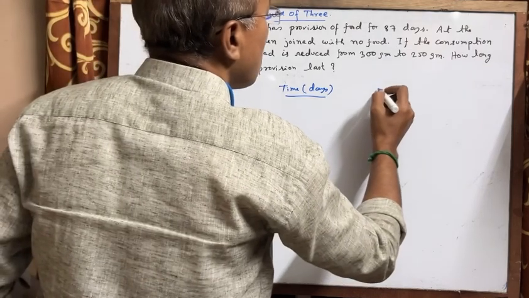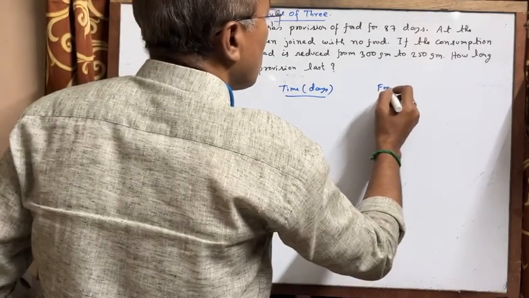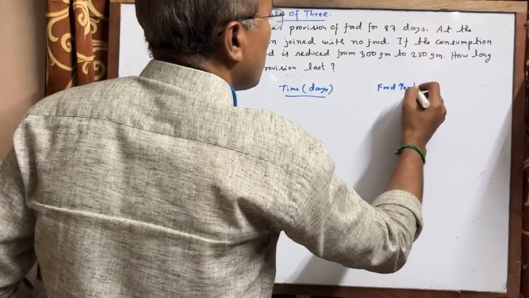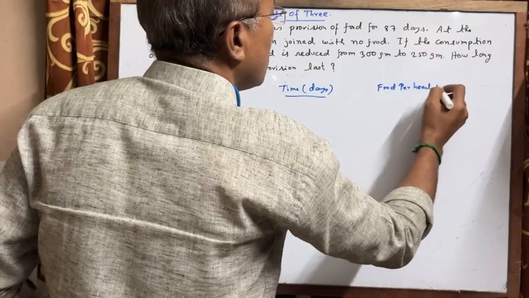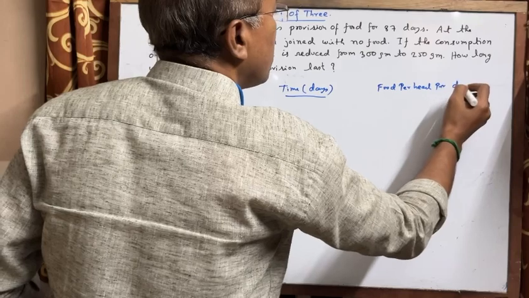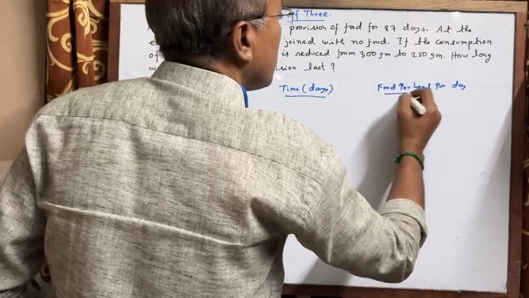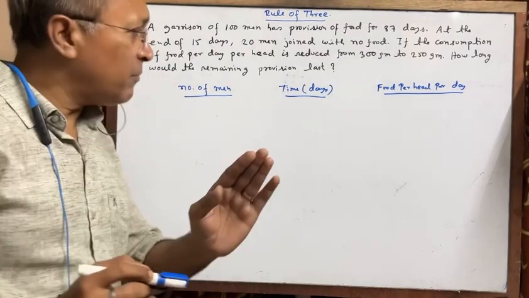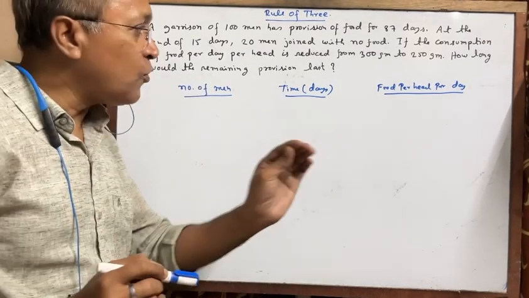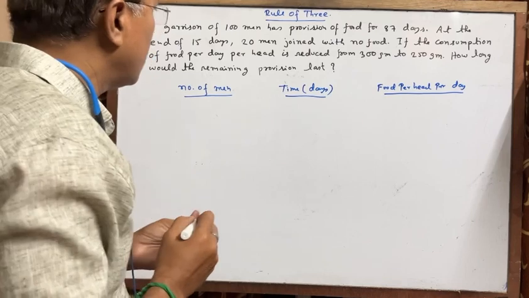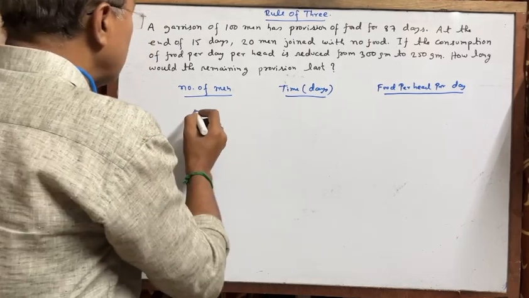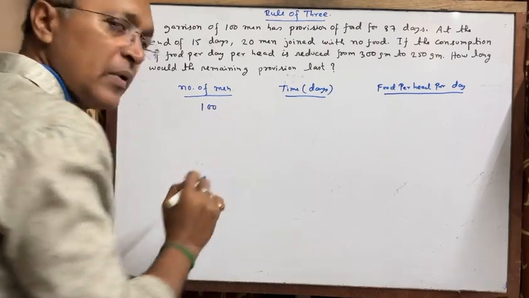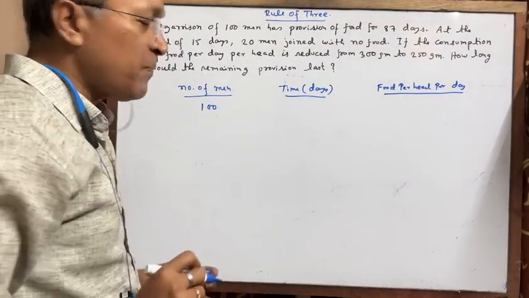And food per head per day. Number of men, time and food per head per day. Number of men is, initially it was 100, right? Next, time.